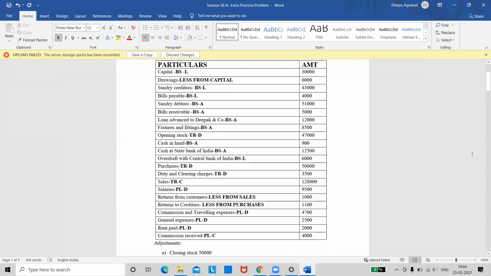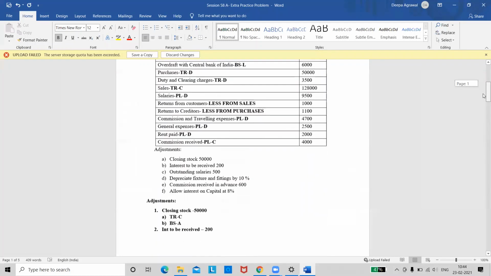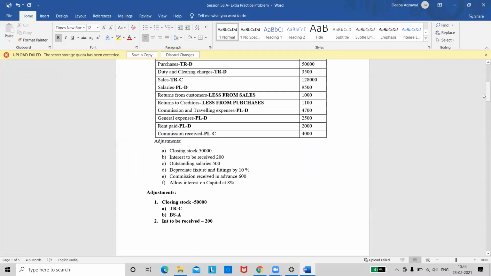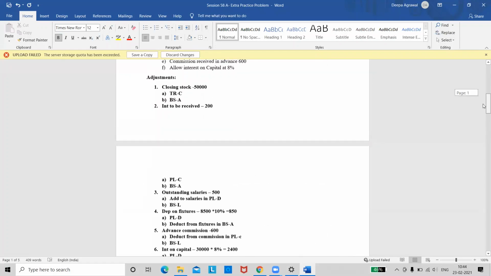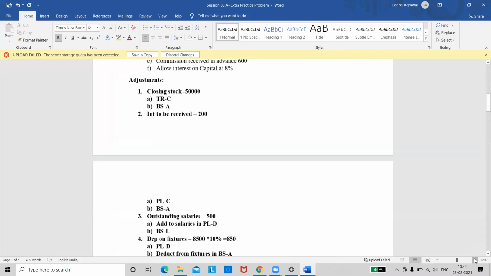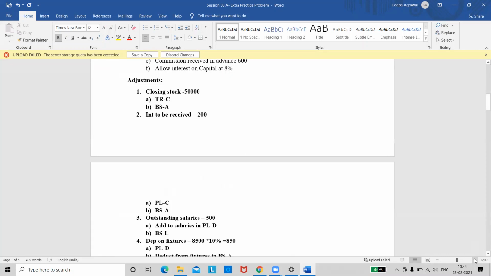Is it done? Is the question part done? Yes, ma'am. Could you scroll it a bit? Yeah, these are the adjustments. Yeah, done. And now, the ones who wanted to write the adjustments can start writing now if you have not written it. The ones who have finished with the adjustments, start drawing the pro forma.